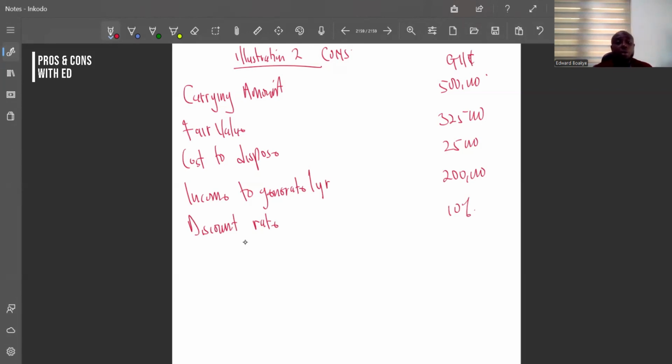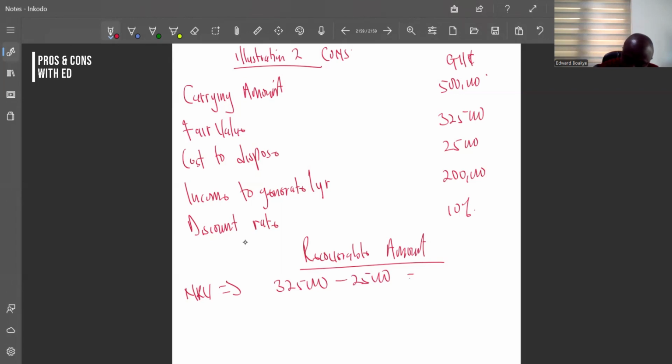And you know that we are only comparing our current amount with recoverable amount. The current amount has already been given. Here, we were not given number of years and anything to help calculate for depreciation. So the current amount was given to us once, so we just need to take it. Now, in calculating for your recoverable amount, what and what do we need? We need our net realizable value, which is the same as the fair value less cost to sell. And that one is 325,000 minus 25,000, giving us 300,000.